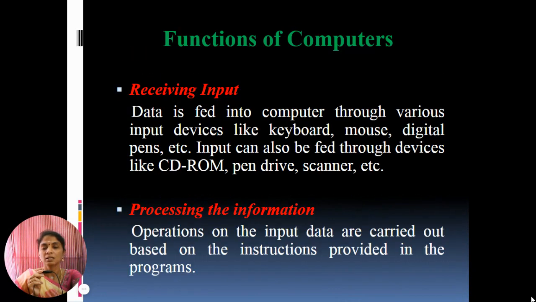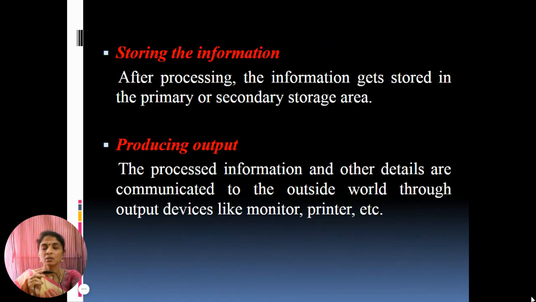The next one is processing the information. Operations on the input data are carried out based on the instruction provided in the program. Next one of the function is storing the information. After processing, the information gets stored in primary or secondary storage area. And last one of the function is producing output. The processed information and other details are communicated to the outside world through output devices like monitor, printer, etc.